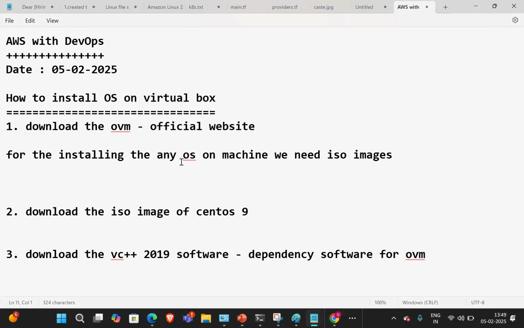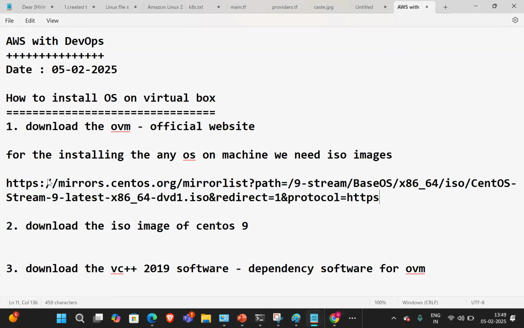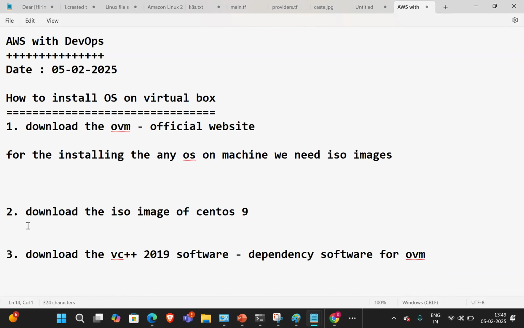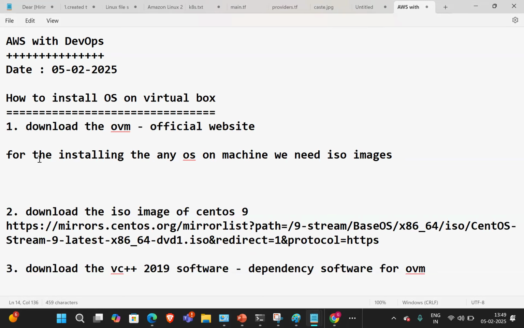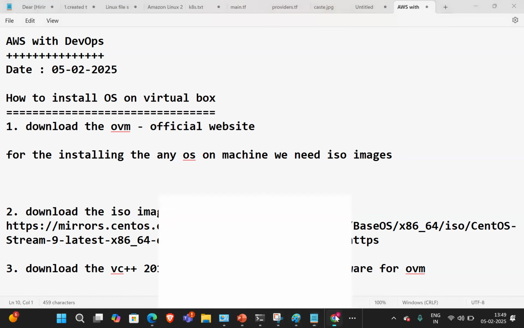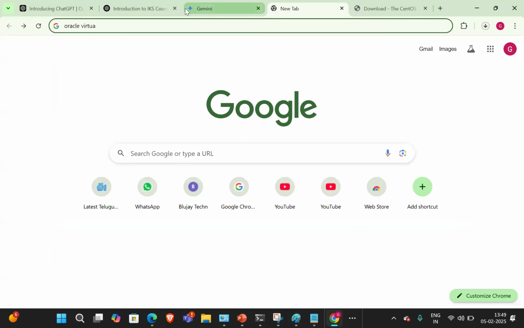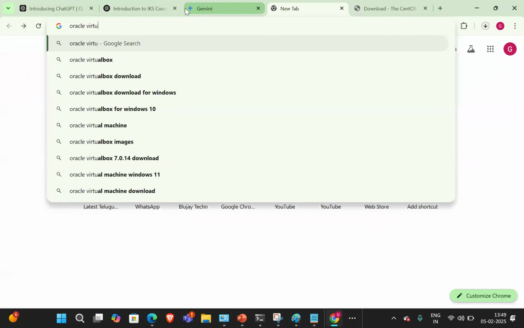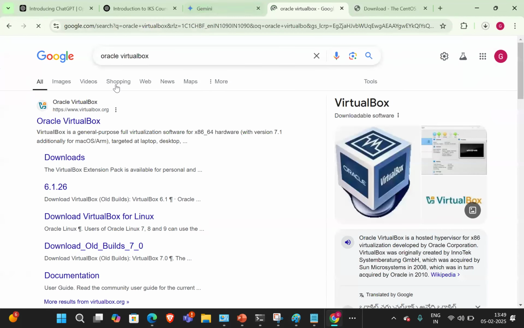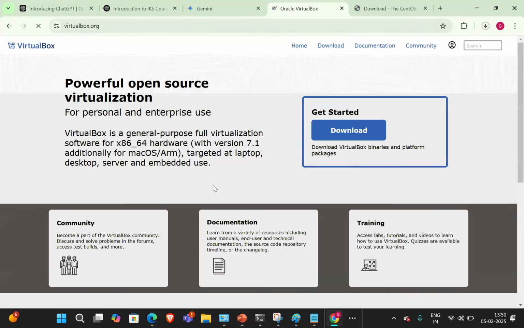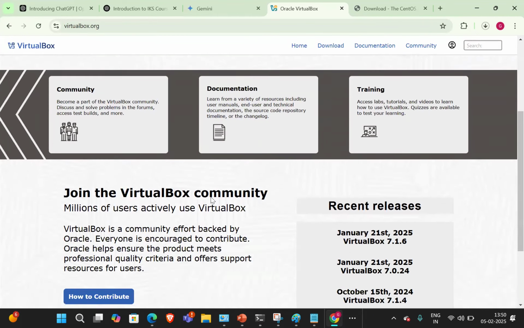Okay. So this software we need to install, you guys can download this software. Yeah, this is the ISO image, and the Oracle VirtualBox. We need to download the Oracle VirtualBox. Yeah, this is the official website for downloading the Oracle VirtualBox.